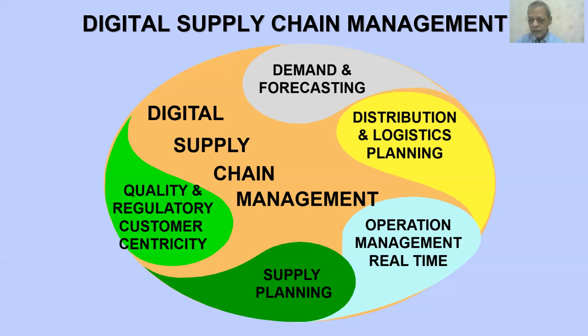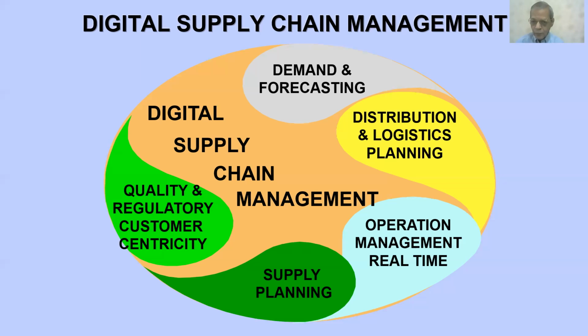So supply planning also plays an important role. In the present globalization, supply planning is more important, because you may be procuring materials not just from within the country, but also importing. And sometimes you are depending on only one supplier. That creates a challenge in supply planning.